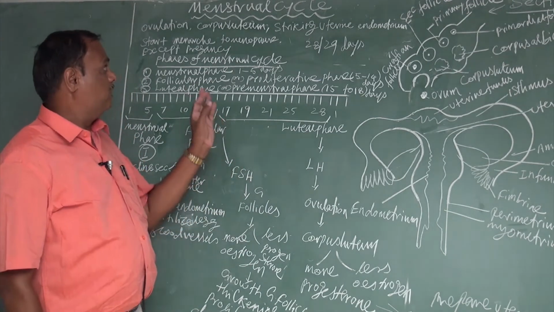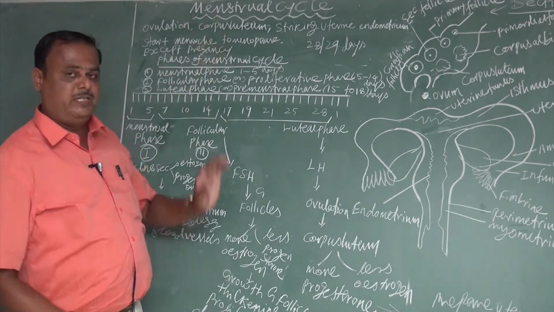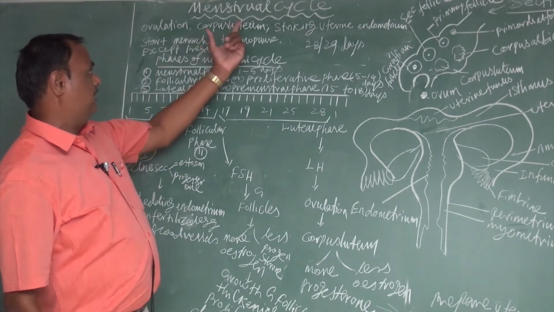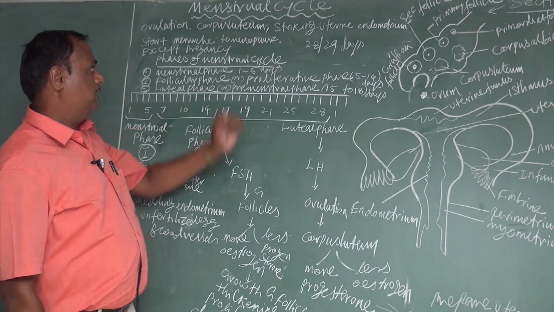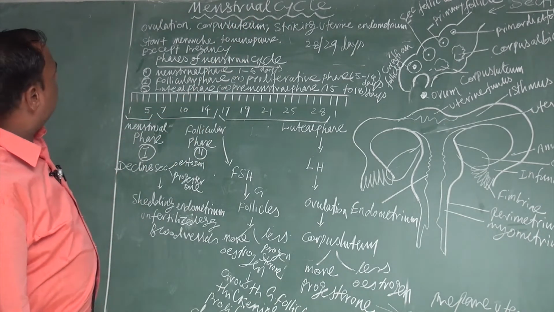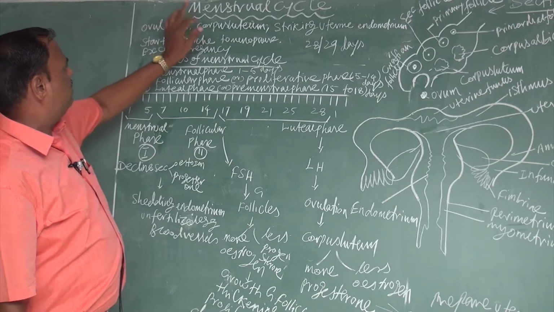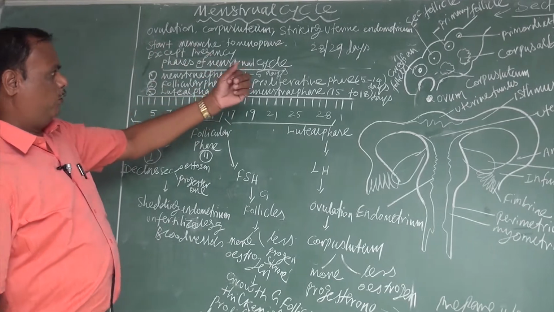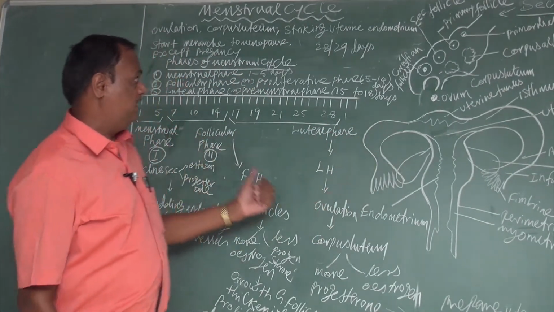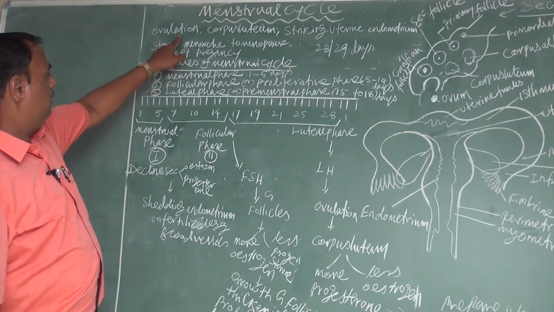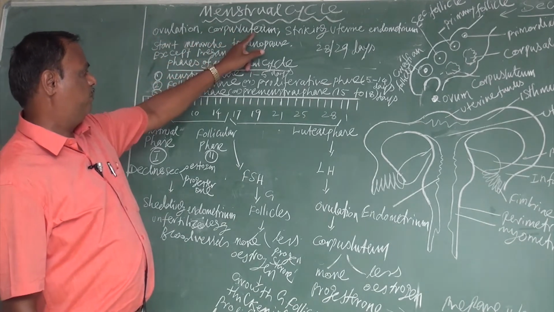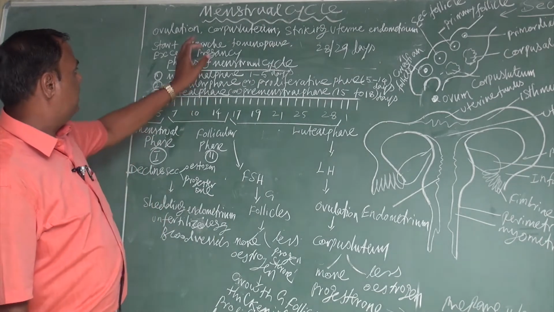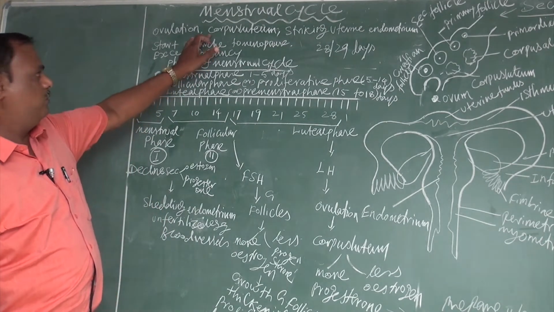Today, from the human reproductive system, the subtopic is the menstrual cycle. The functioning of the reproductive system in the adult female is one of the characteristic features, called the menstrual cycle. During the menstrual cycle, changes take place in the ovary and also the uterus. What are the changes? Ovulation, the formation of the corpus luteum, and the shedding of the uterine endometrium. These are the changes that take place during the menstrual cycle.